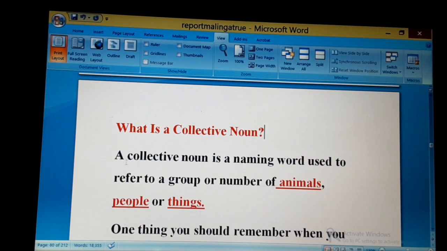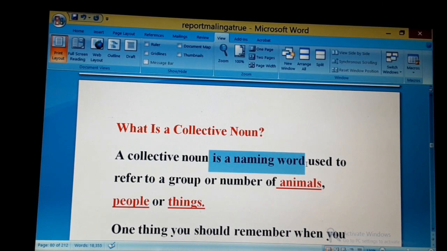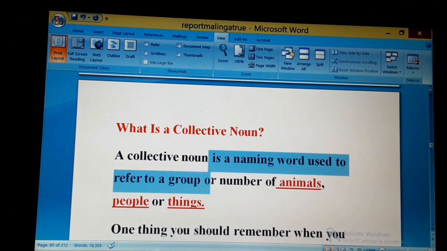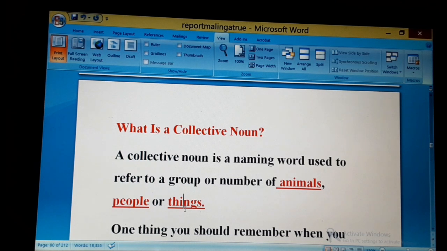By definition, a collective noun is a naming word used to refer to a group or number of animals, people, or things.